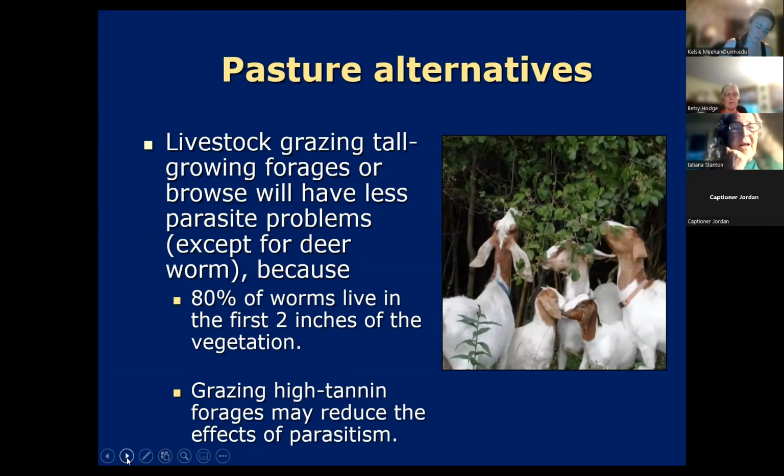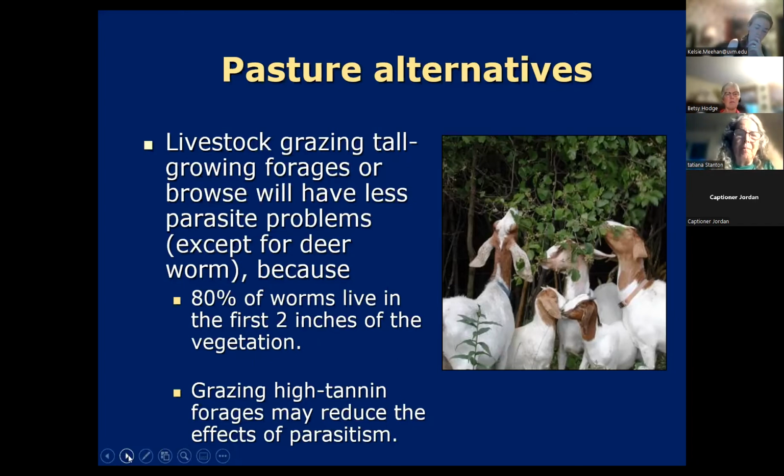And even though 80% of your other worms live in the first 2 inches of vegetation, so you don't have a lot of problem with barber pole worm when you go out on browse, unfortunately, you run a higher risk of deer worm. So if you are going to use browse, try and use it at a time of year that you think your deer worm risk is going to be fairly low. Use it when you don't think there's going to be a lot of snails out there. And unfortunately, your brush snails can get about 2 feet up high on brush, and they can get deer worm.